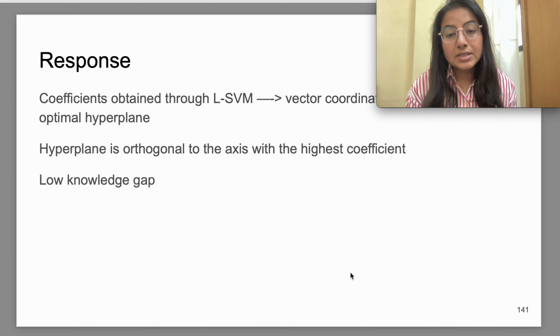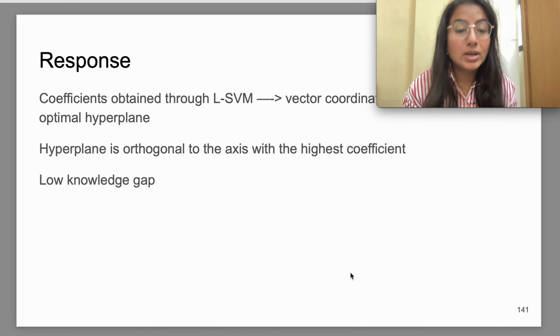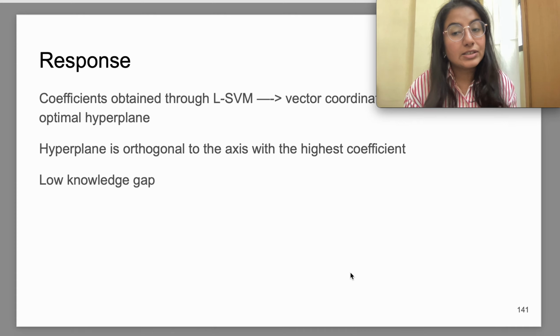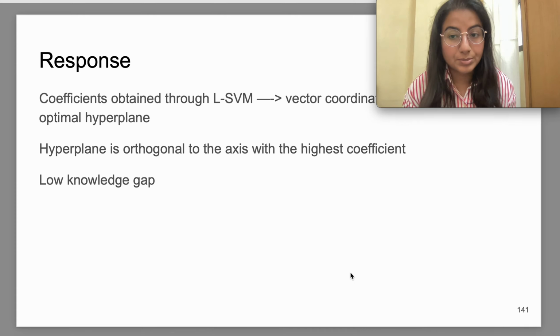So here we sampled some articles and we found that the articles with good readability have low knowledge gaps. And as you can see in the knowledge gap parameter analysis also, we find that the featured articles, which are considered best among the lot, have very low knowledge gaps. So that also backs our result that the high quality articles, and readability is one of the quality parameters, show low knowledge gaps. So that's why highly readable articles should have low knowledge gaps.